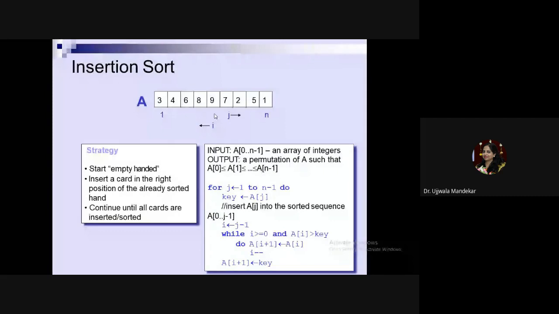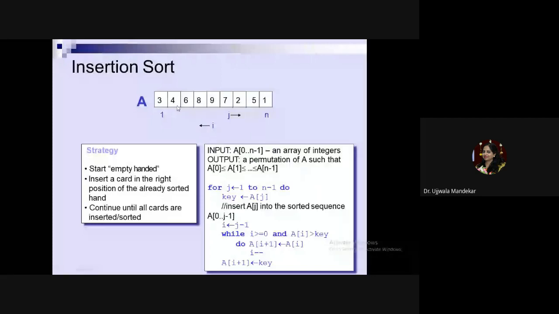For placing an element to its proper position, I'll use the while loop. And what will be the condition for this while loop? Two conditions I will specify. One, the value of i should always be greater than 0. And then A of i should be greater than the key value. Until you get a smaller number, you will go on moving to the previous position.